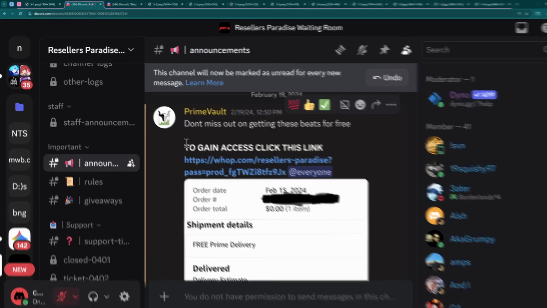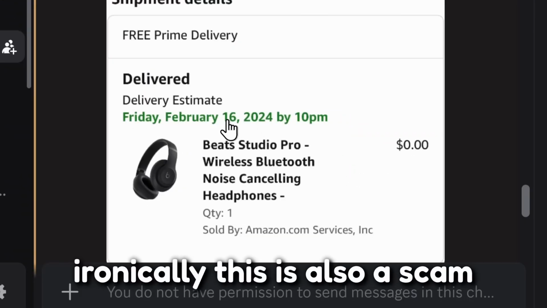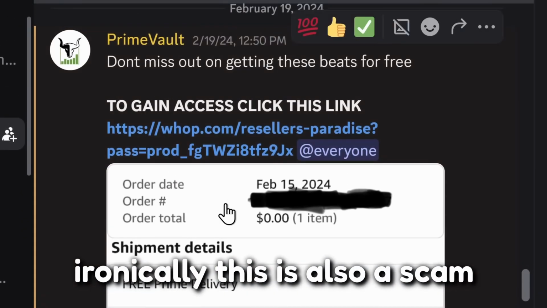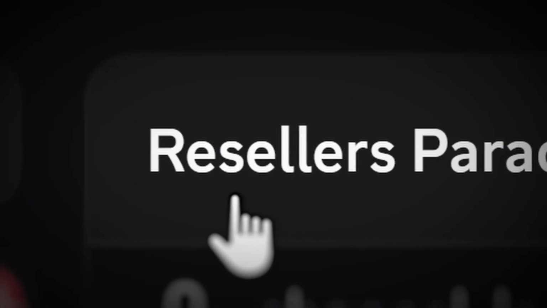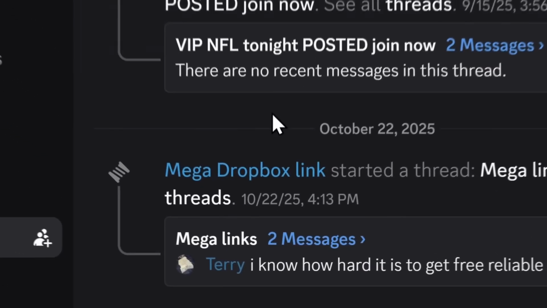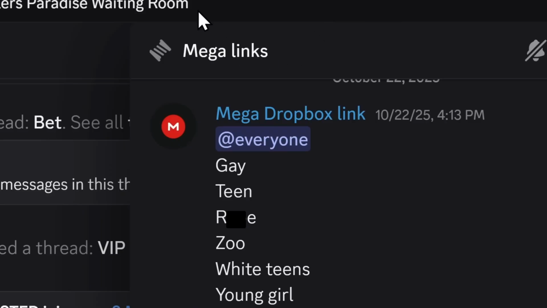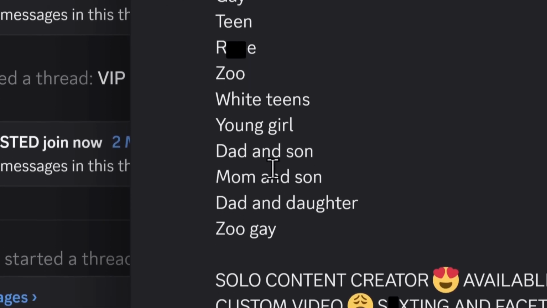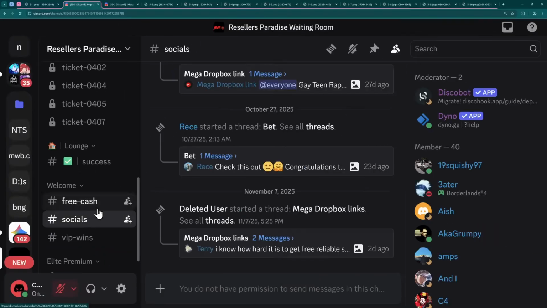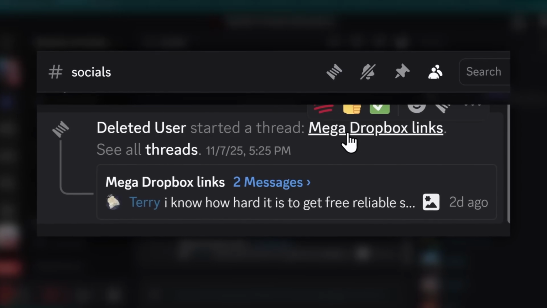Here's a Discord server which is talking about reselling. They're buying on the internet for cheap and they're reselling it for a higher price. But since the server has the word sell in it, if you go down to their VIP wins channel, you will see that there are bots called Mega Dropbox Link, where you can literally see on October 22nd, 2025, this is happening right now. They're trying to ping everyone, advertising the stuff that they have in their Mega Dropbox. And it's not just this account. If I go to the socials channel, you can see a deleted user started a thread, Mega Dropbox links.